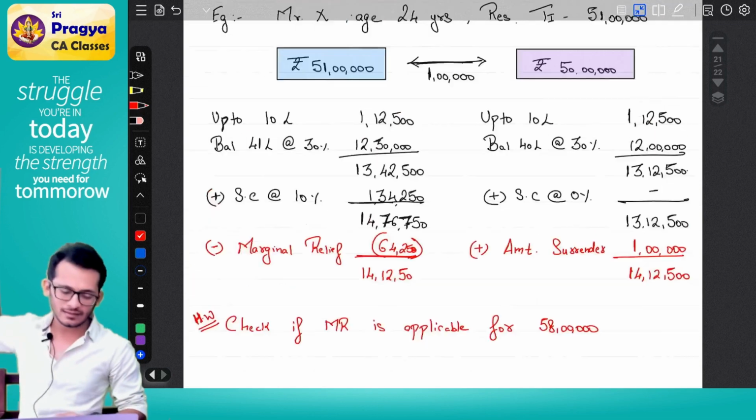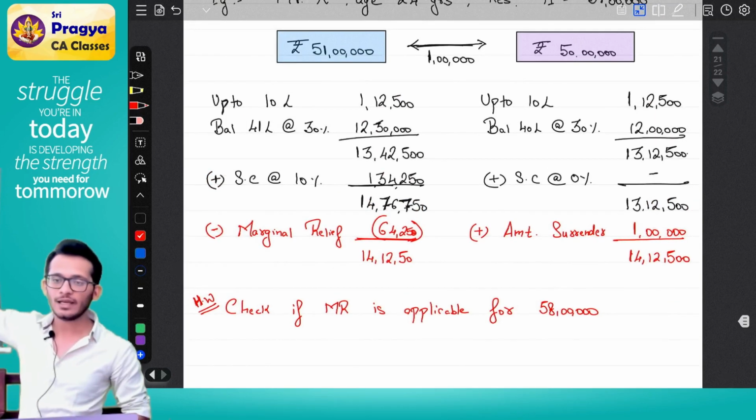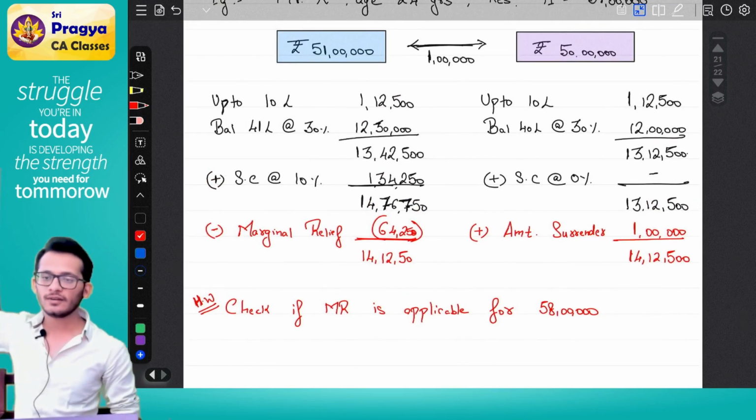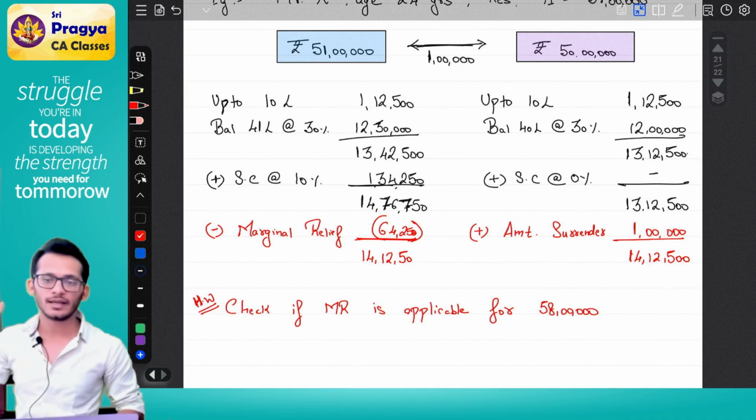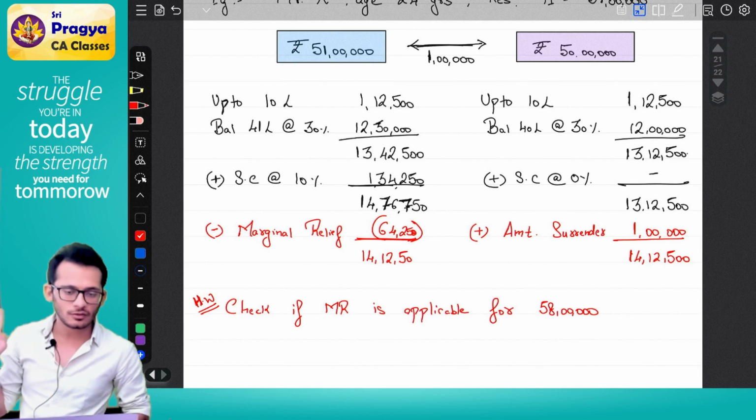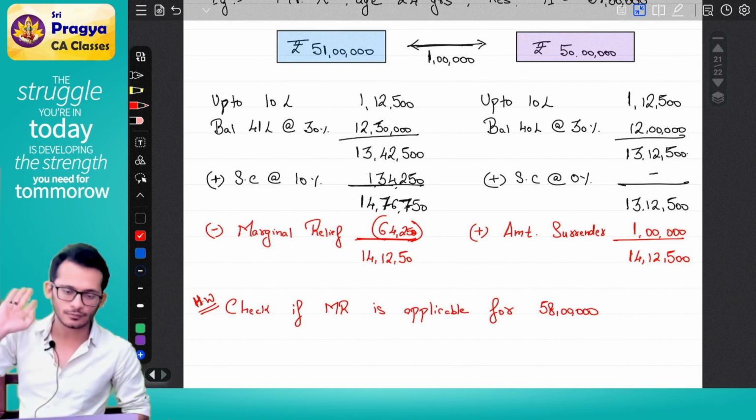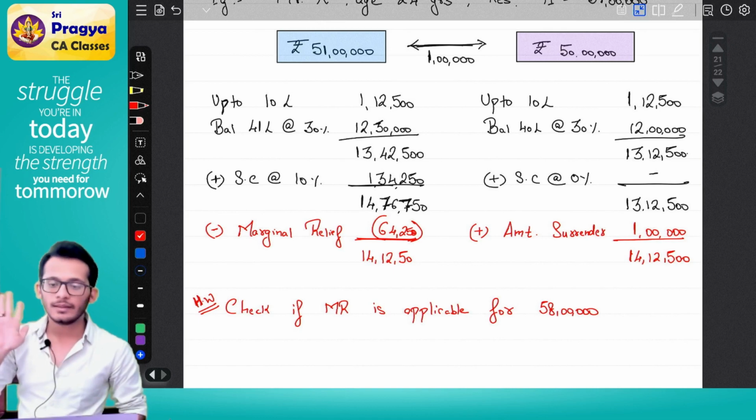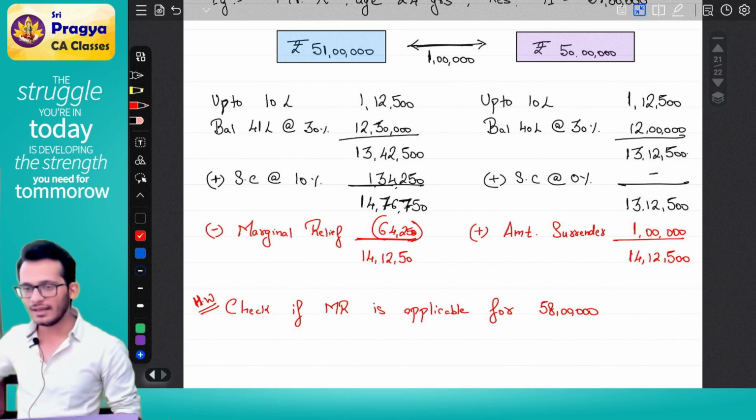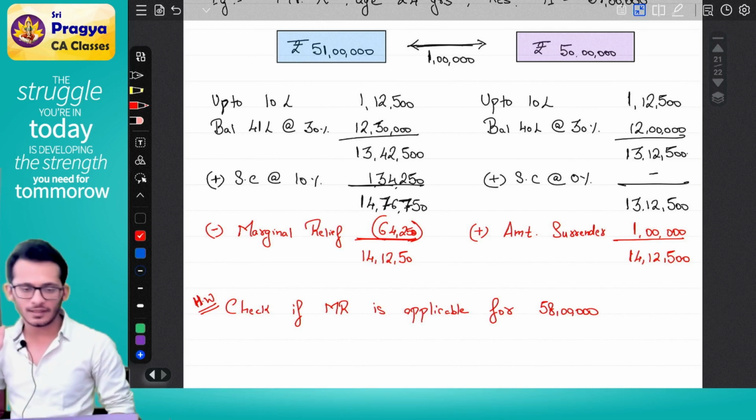How do you do that? Simple. You have to do the tax on 58 lakhs, and the tax on 50 lakhs. Check your difference in income, check your difference in tax, and you will get the answer. Tell me tomorrow whether marginal relief will come on 58 lakhs or not, yes or no. I want the working. Tomorrow's class we will elaborate this a little further. I will give you the notes around marginal relief and we'll go forward.